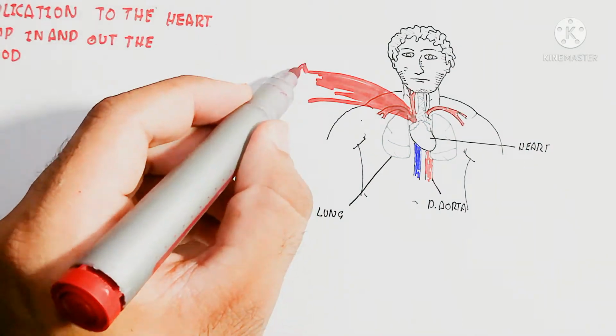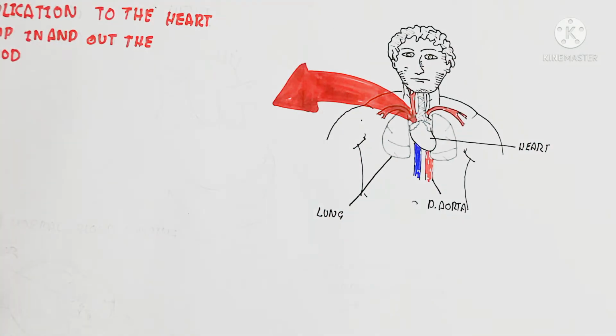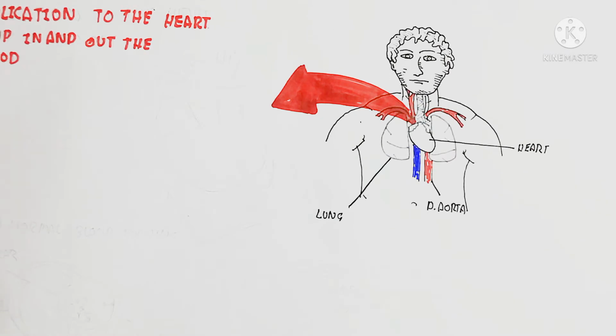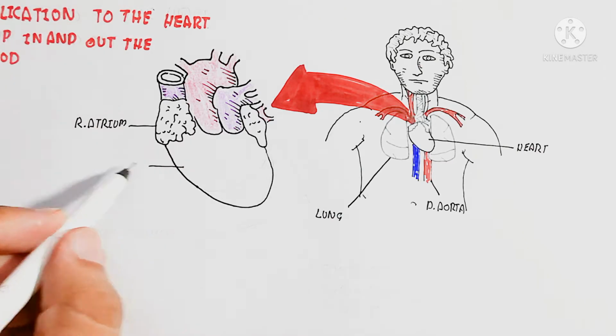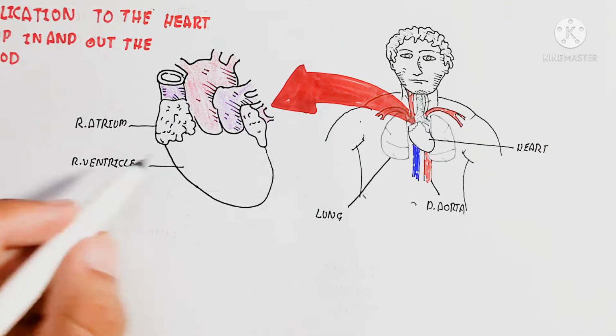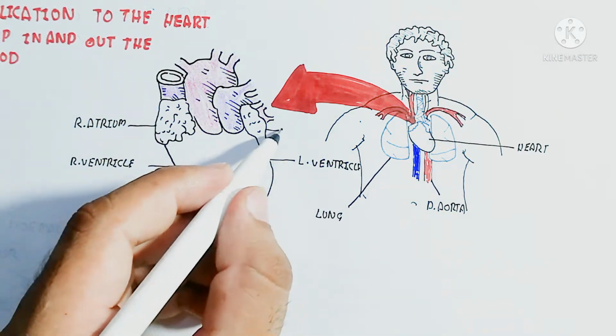So here I am drawing the heart. The heart contains an aorta, which is used to carry blood away from the heart, while the superior and inferior vena cava are used to carry blood into the heart. That is the important thing. While here are the right ventricle and left ventricle.